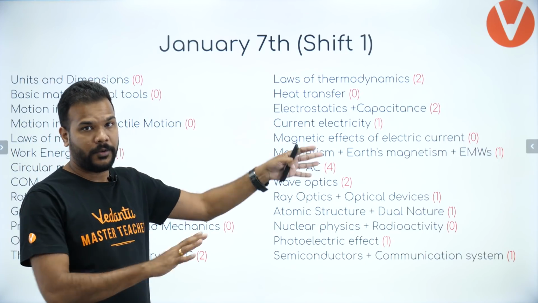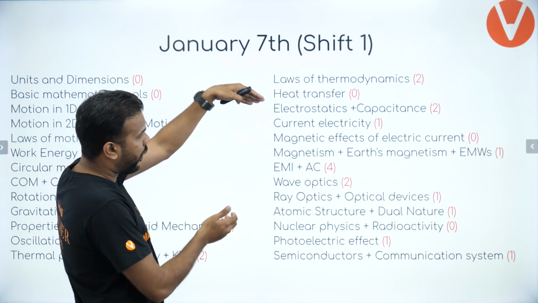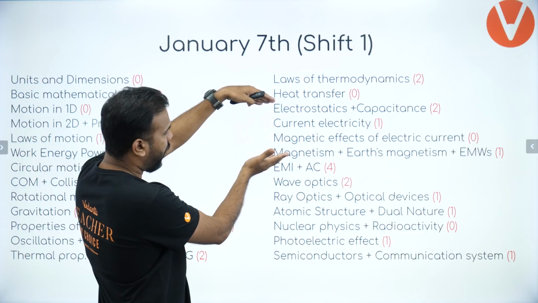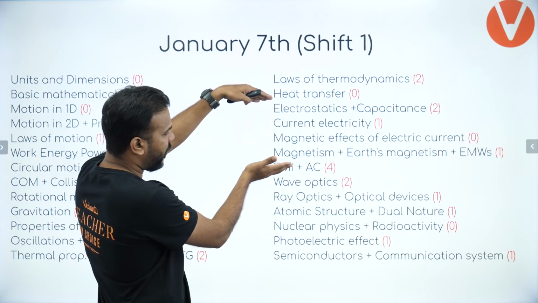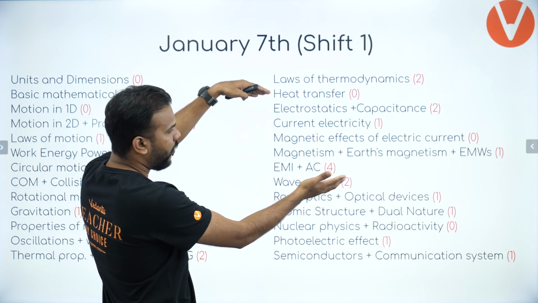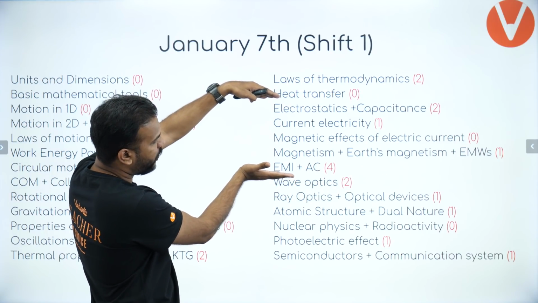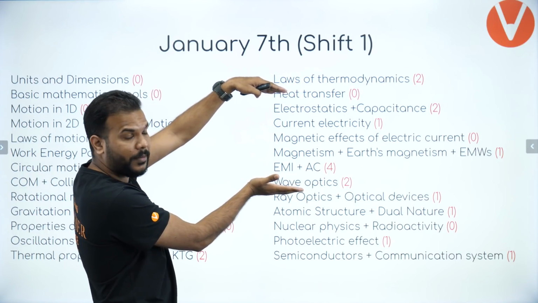They form the unit of thermodynamics, obviously, as you know. Electrostatics, current electricity, magnetic effects of electric current, moving charge in a magnetic field, magnetism, Earth's magnetic field, electromagnetic waves, and EMI AC. These topics basically form your electrodynamics unit.